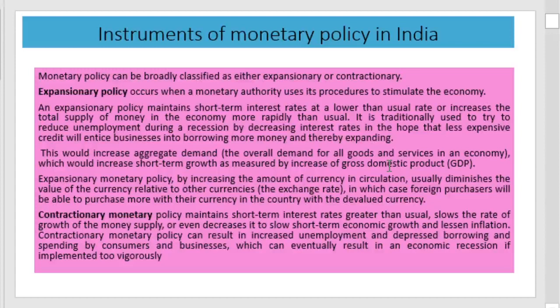It is used to reduce unemployment during a recession and thereby improve the economy. This increases the aggregate demand, that is, the overall demand for goods and services in the economy, which increases short-term growth as measured by the increase in GDP.